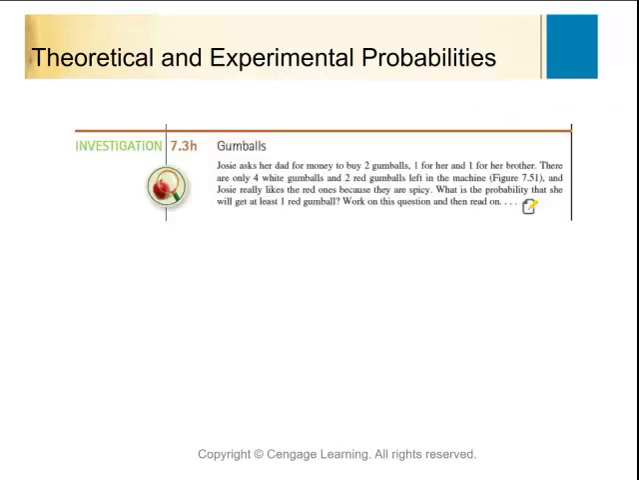Let's look at some gumballs. Josie's asking her dad, she wants to buy 2 gumballs. We have 4 white and 2 red gumballs left, and she really likes the red ones. What's the probability that she'll get at least one red gumball? Well, that probability would be a little tougher, but I'm going to work this backwards, and I'm going to say the probability of no red gumballs.